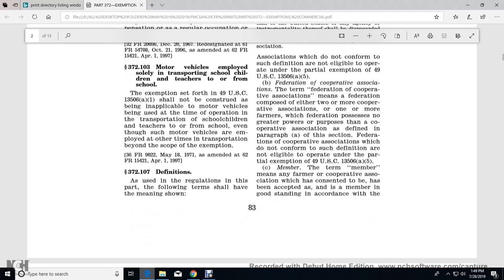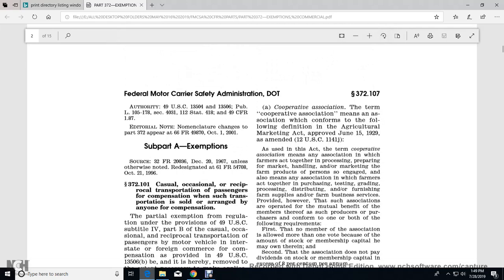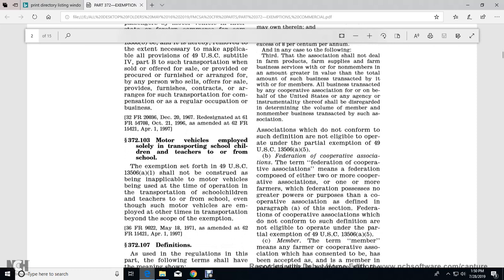372.107, Definitions. As used in this regulation part, the following terms shall have the meaning as follows. A. Cooperative association. The term cooperative association means an association as defined in the Agricultural Marketing Act, approved June 15th, 1929, as amended. And then I'm going to skip that part. Associations which do not conform with such a definition are not eligible to operate under the partial exemption of Title 49 U.S. Code 13506(a)(5).